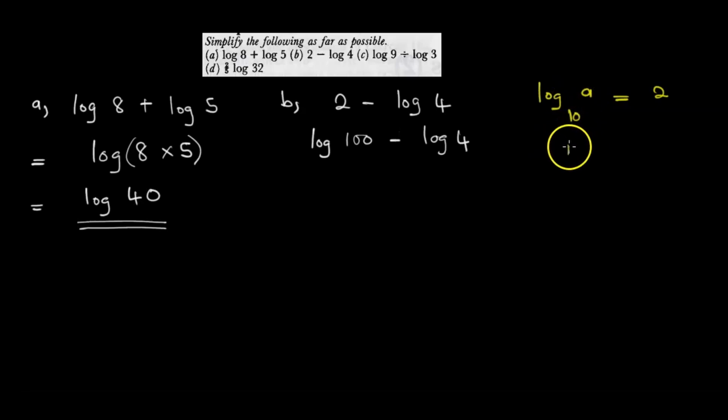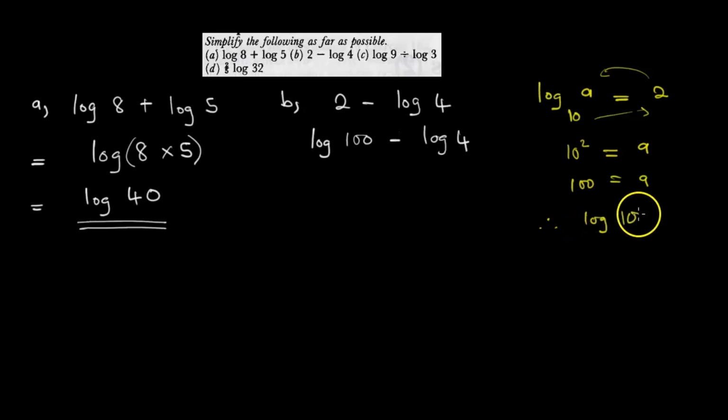So we just say 10 squared, using this law of logarithms, is equal to a. 100 is equal to a. Therefore, we say log 100 is equal to 2. So we replace this 2 with log 100. Having done that, this will be equal to log 100 over 4.